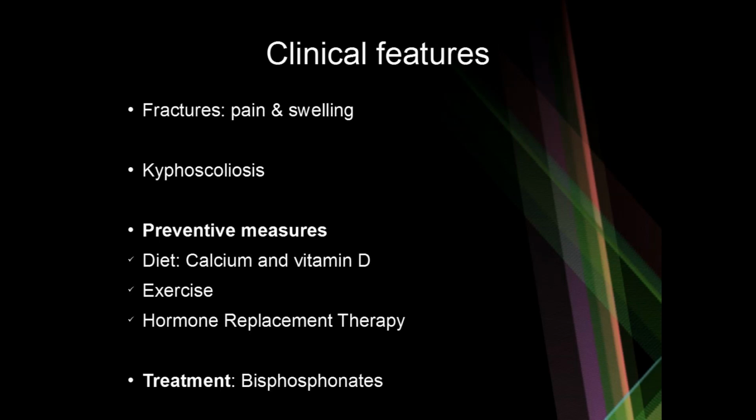Preventive measures for osteopenia and osteoporosis include, one is dietary intake, like appropriate intake of calcium and vitamin D. The second is exercise, particularly weight bearing exercises. Thirdly, hormone replacement therapy after ladies undergo menopause. And the treatment of osteoporosis is bisphosphonates.